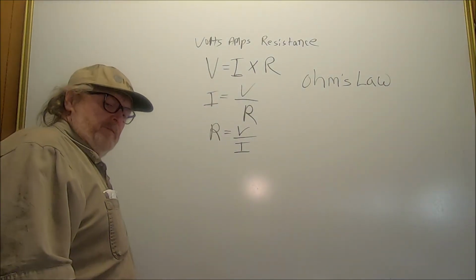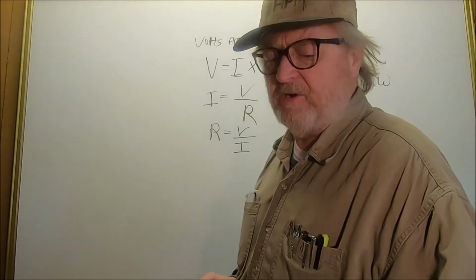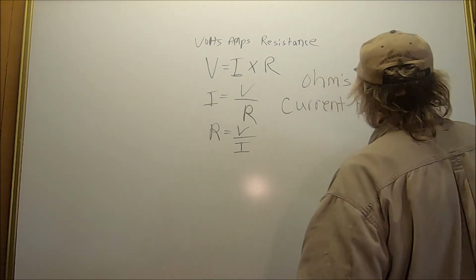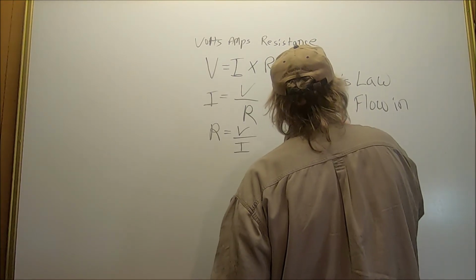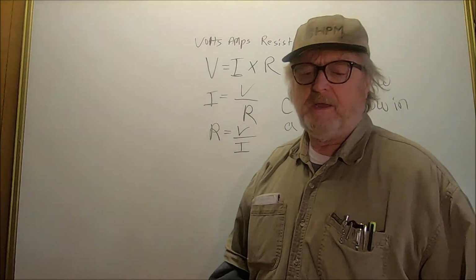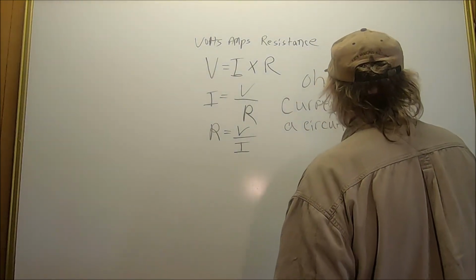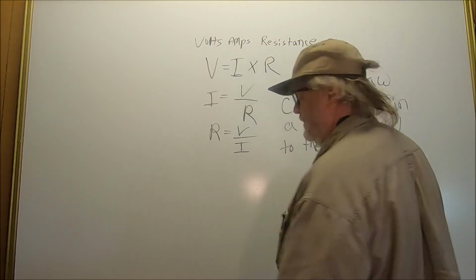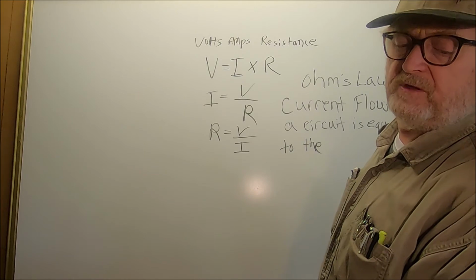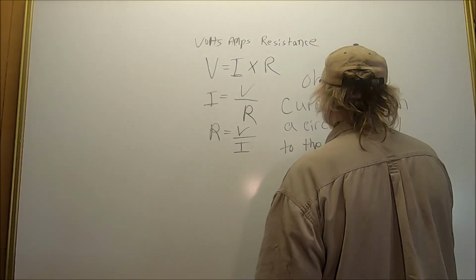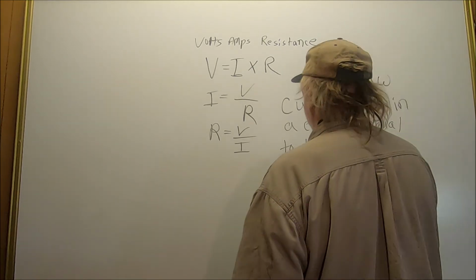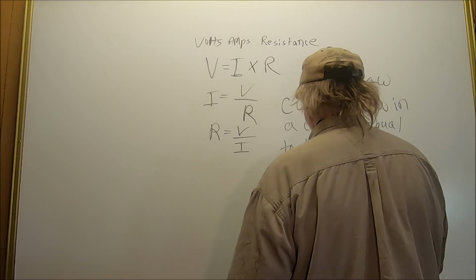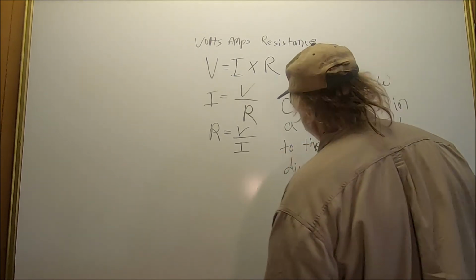And what is Ohm's law? Ohm's law is that current flow in a circuit is equal to the voltage divided by the resistance. Ohm's law.